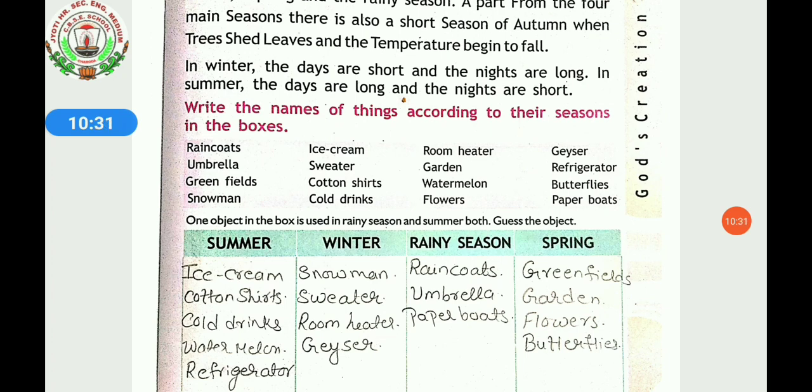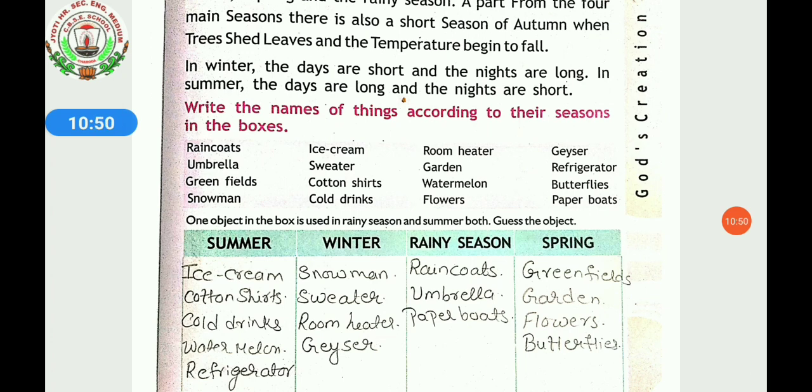Butterflies. Butterflies you see in the garden when the flowers blossom. So we see them in the spring. So we will write it under spring. Next is paper boat. In which season do we make a paper boat? In rainy season. We have categorized all these things according to their season.